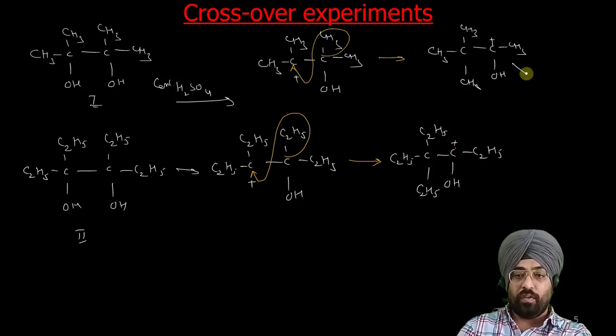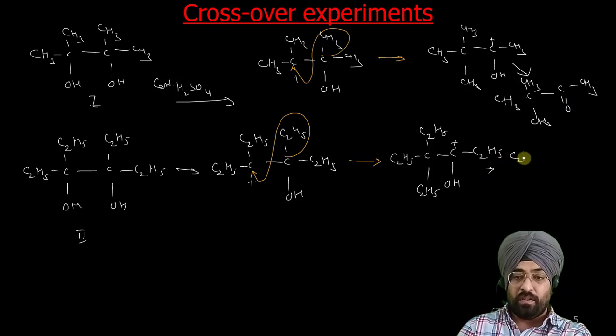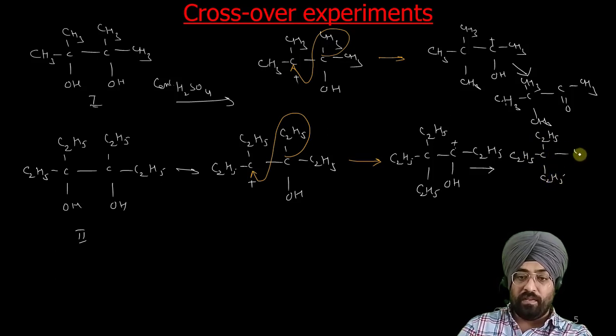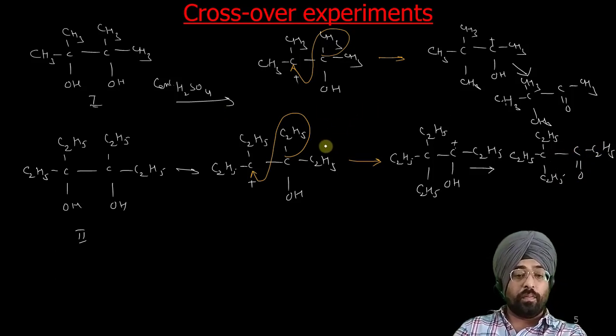So this will lead to, after deprotonation, CH3, CH3, CH3, COCH3, and from this other one we get this product, C2H5, C2H5, C2H5, CO, C2H5.